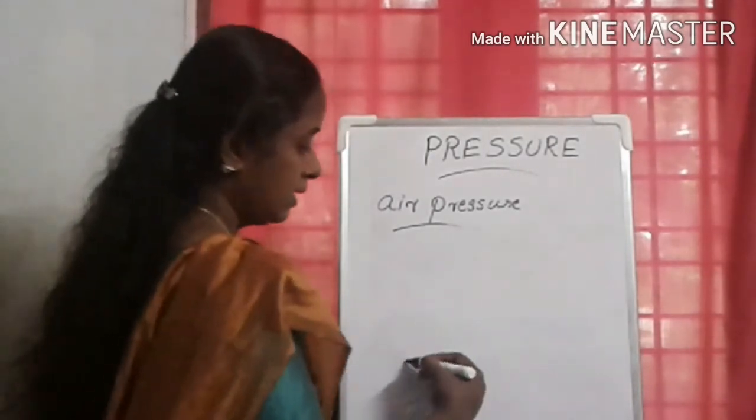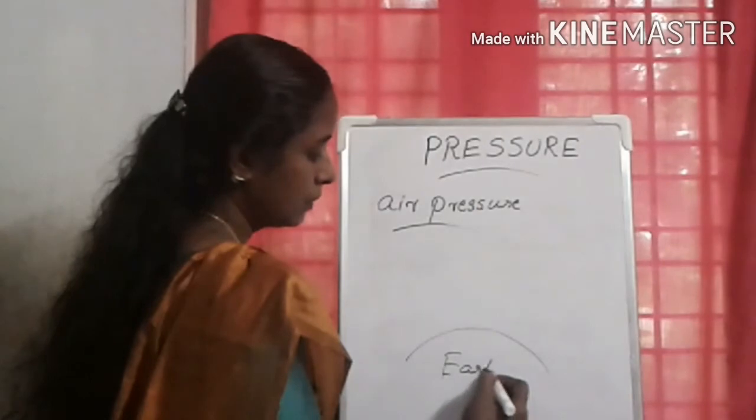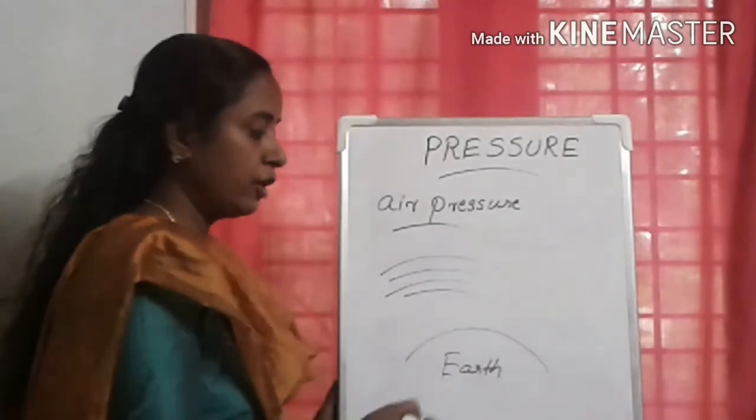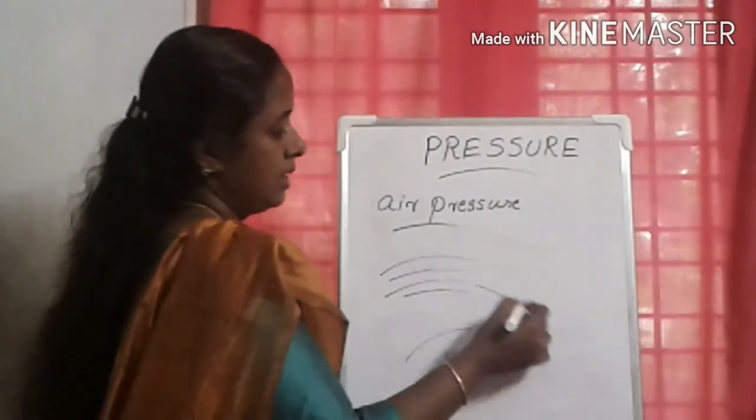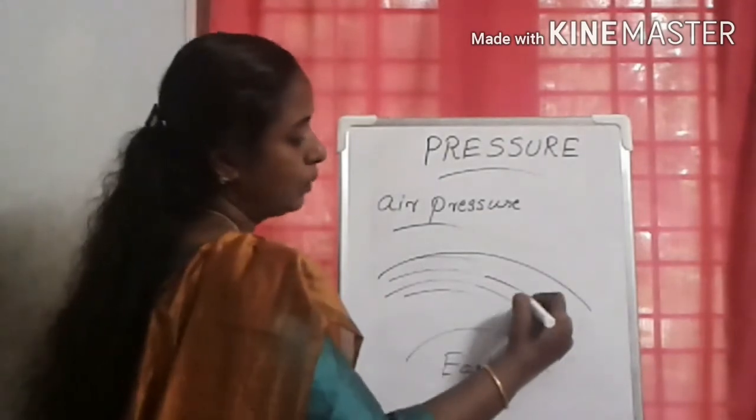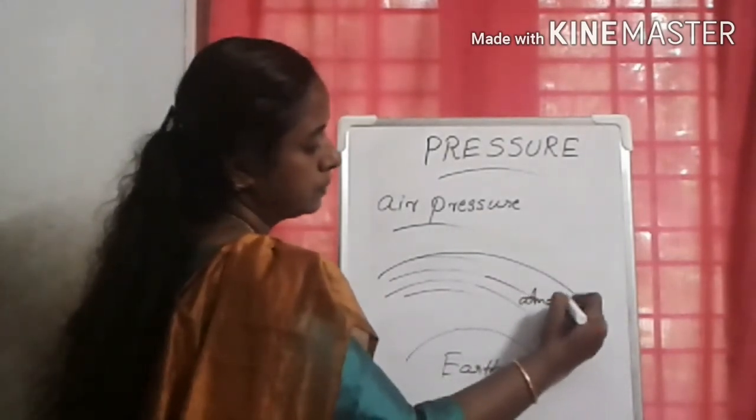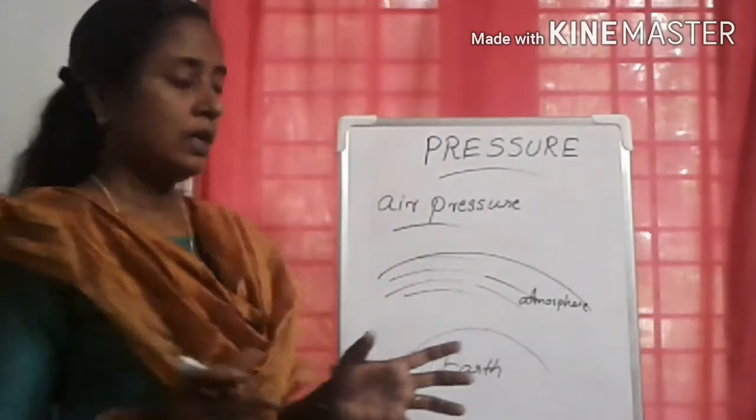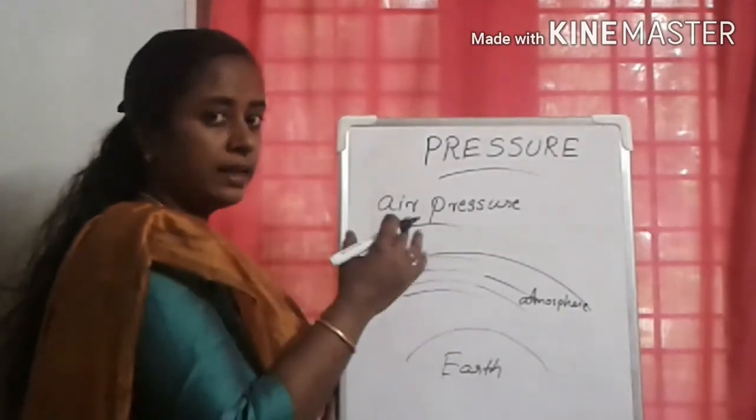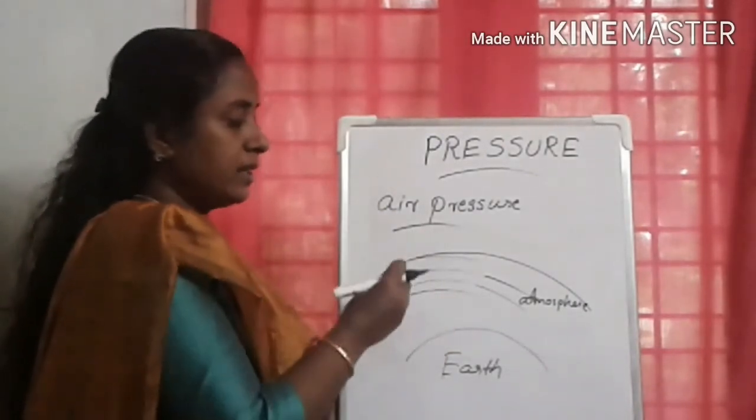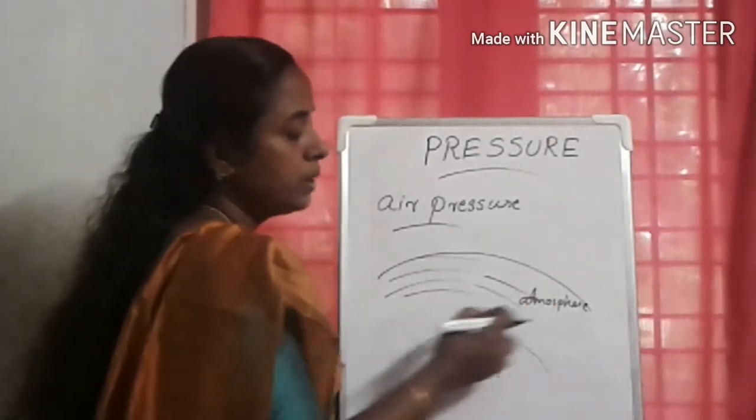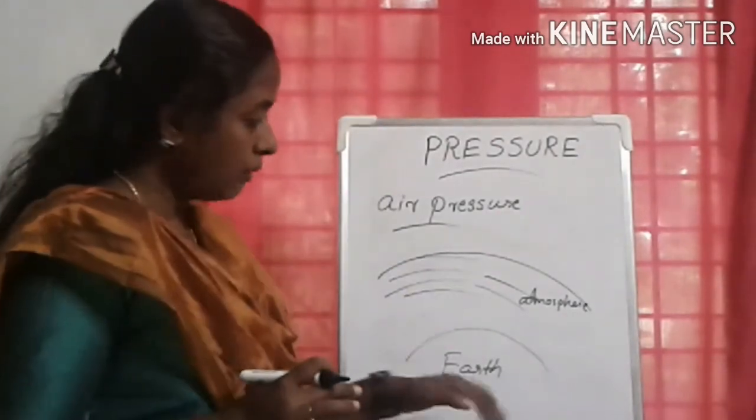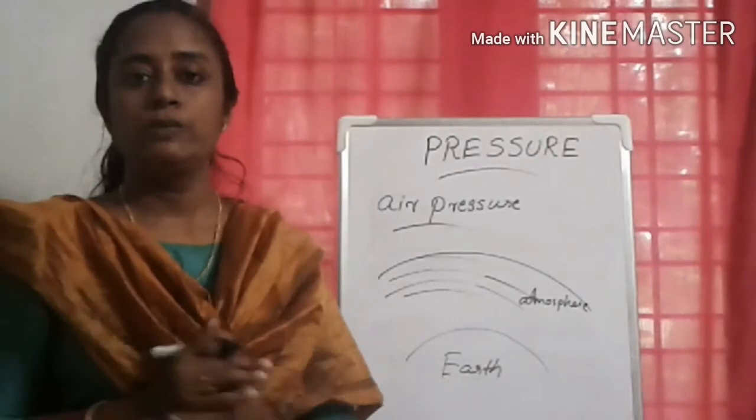And this earth is covered by a layer of air. Up to a certain kilometer, this layer of air is there. And this area we call the atmosphere. It consists of air. Air is present everywhere. So this air exerts pressure. We know that air exerts pressure. So the pressure exerted by the air is called atmospheric pressure. The pressure exerted by the air surrounding the earth is called atmospheric pressure.